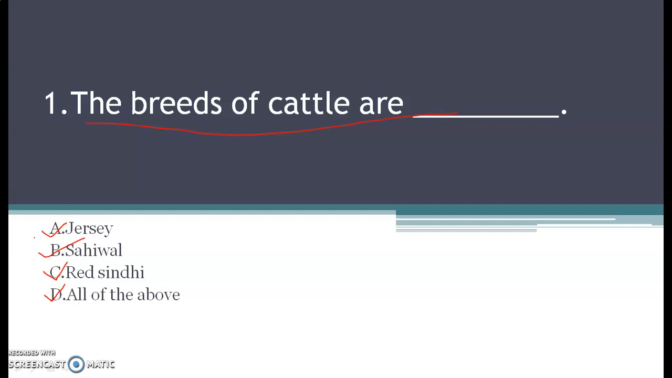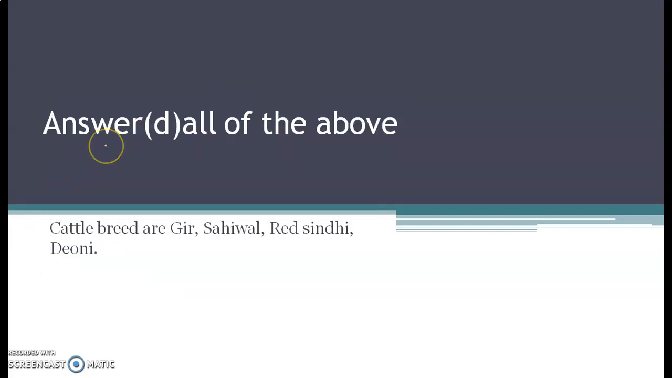So the correct answer for this question is option D, that is all of the above. See, children, Gir, Shahiwal, Red Sindhi and Deoni, Jersey, all these are breeds of cattle. We have classified breeds in 3 categories. It might be indigenous, it might be exotic, or it might be an improved variety.